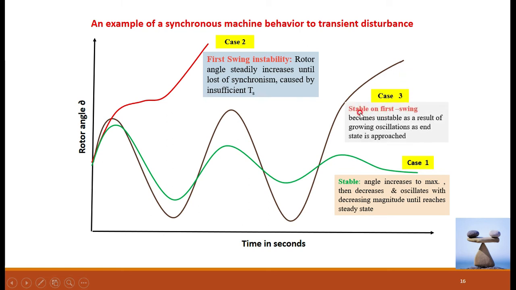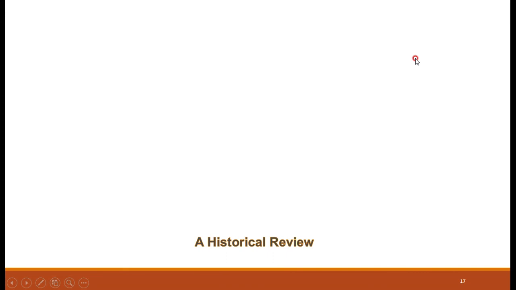This is what we call stable on the first swing. That is, it is stable for the first swing here. It increases and it decreases, and until this point it is stable. But afterwards, the oscillations go on increasing. Ultimately, the system goes into an unstable condition.